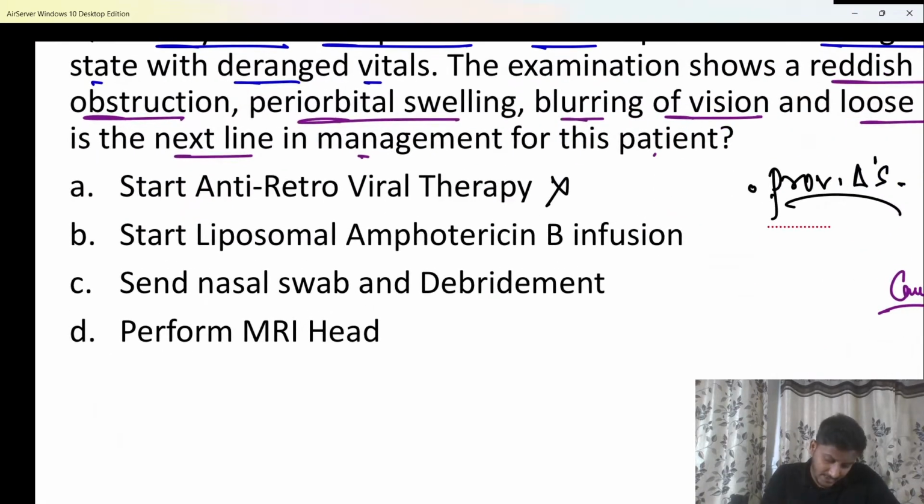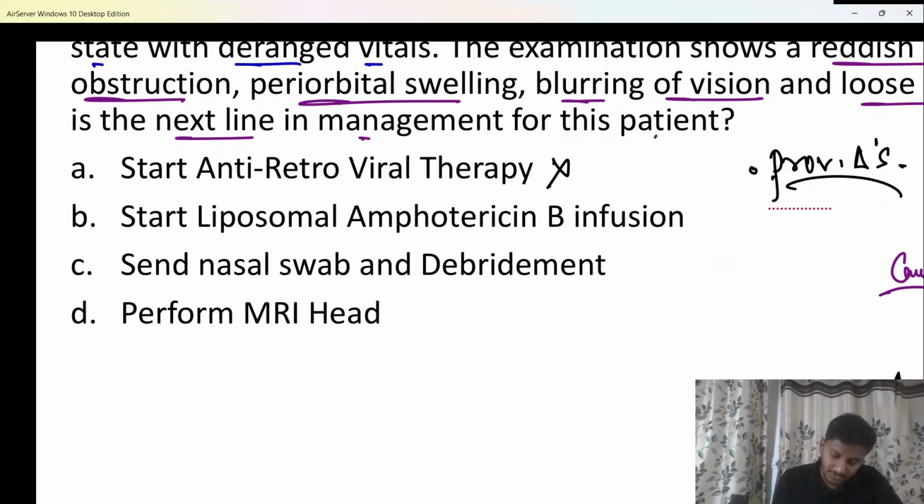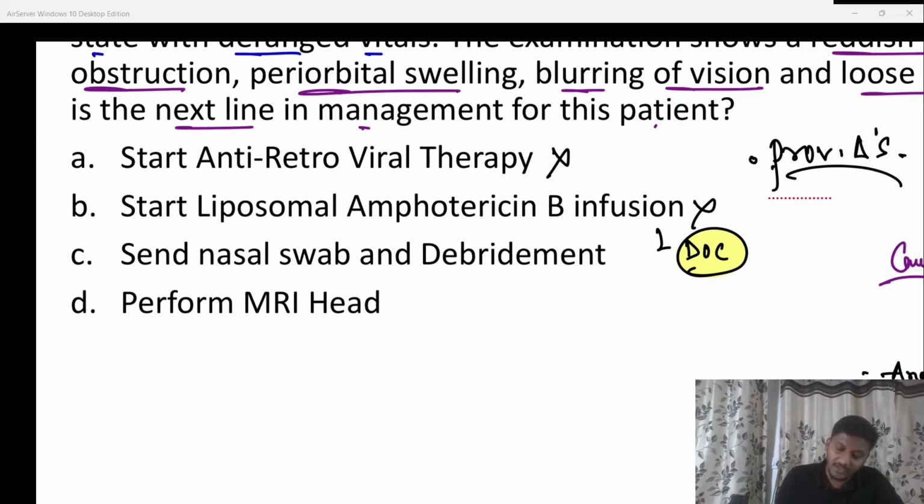Now option B, C and D. Important is start liposomal amphotericin B infusion. Though my clinical diagnosis is very classical, it is a case of mucormycosis, I know. But will I directly start the treatment, or will I first rule out all the conditions? So I will not directly start the treatment. Liposomal amphotericin B is definitely the drug of choice, I know that. But I'm not going to directly start the treatment. My first priority is definitely to make a proper diagnosis, and then I'll move to the treatment.